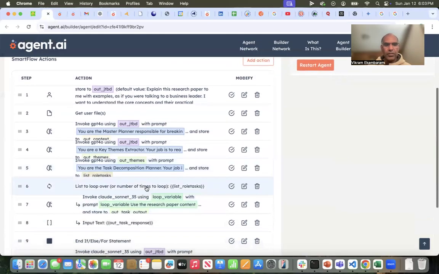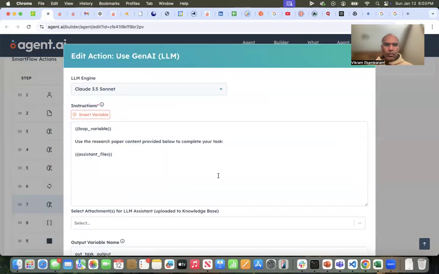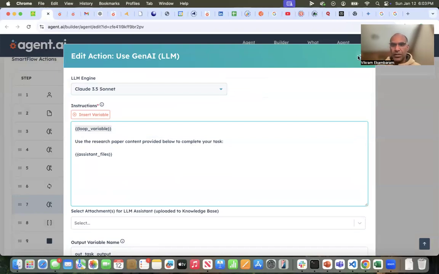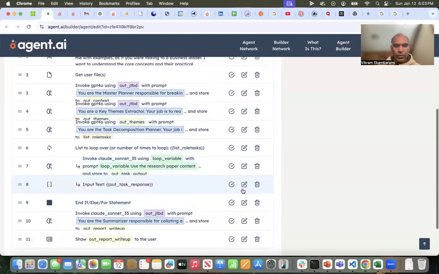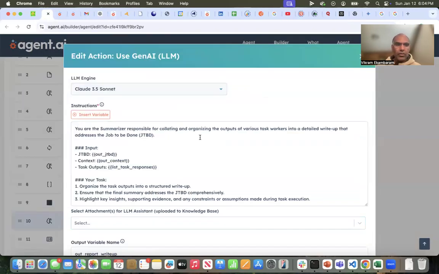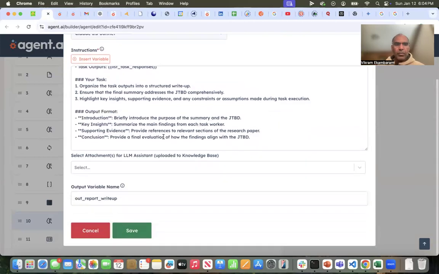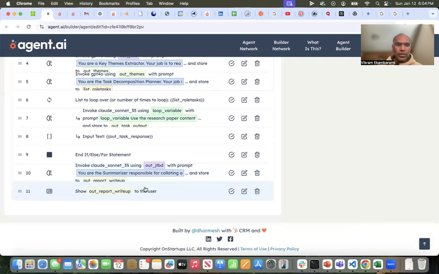And then from that, as you can imagine, I'm looping through the role tasks, invoking Claude for each role task, which is this one, and passing it the research paper and basically executing that prompt. So this part is pretty straightforward, and it runs and loops through all of them. I store all the outputs in this task response list. And then at the end, I'm saying you now have a summarizer that is responsible for collecting all of this, organizing it, and then providing a structured output in some format that gets shown to the user.